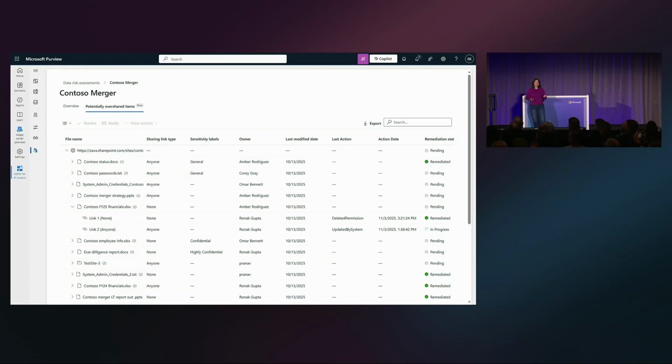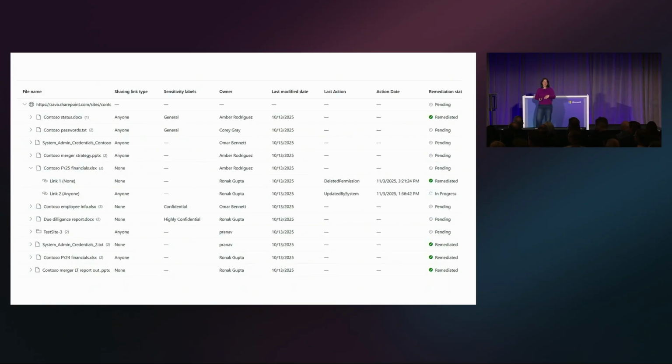You can see information here, like what type of sharing link is used. Here's the Zoom version. What sensitivity labels are on the files, if anything. And then also the remediation status. So has somebody, like maybe one of your coworkers, already come in here and started looking at things?